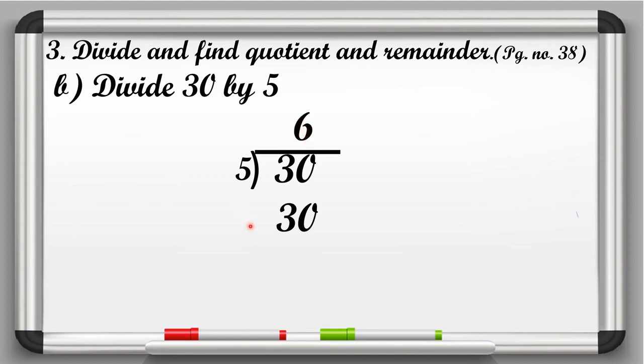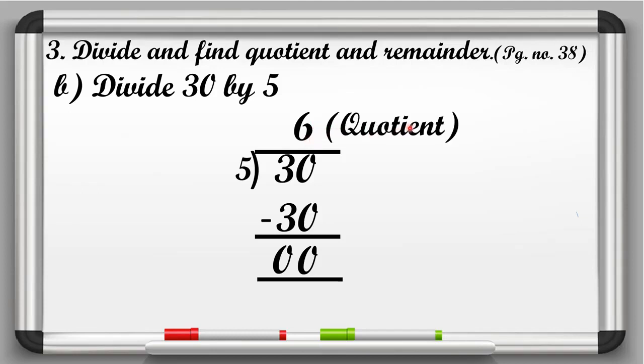And now we have to put the sign of minus. Now we will subtract from our ones place. So 0 minus 0 is equal to 0. And 3 minus 3 is also equal to 0. So we will write 0. So in this question, 6 is the quotient.